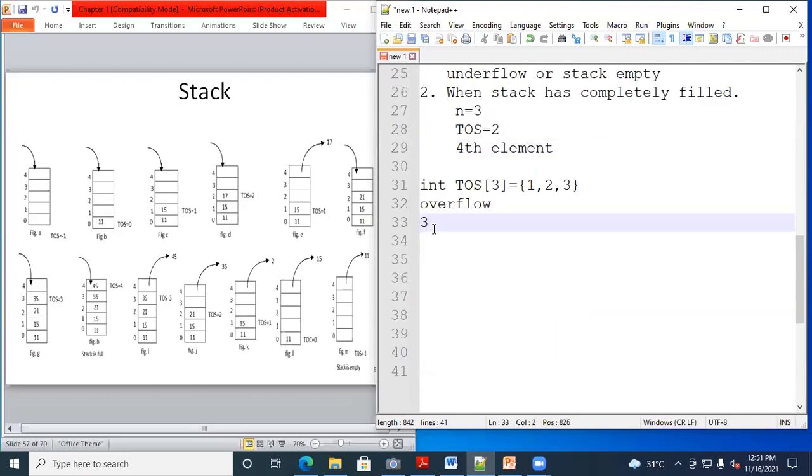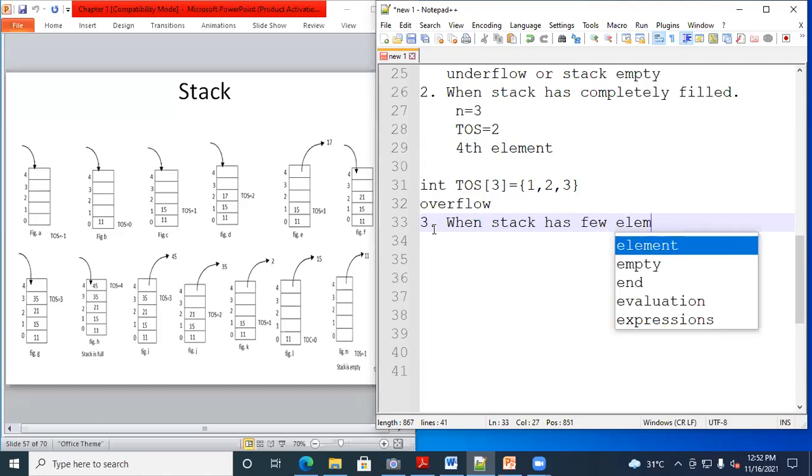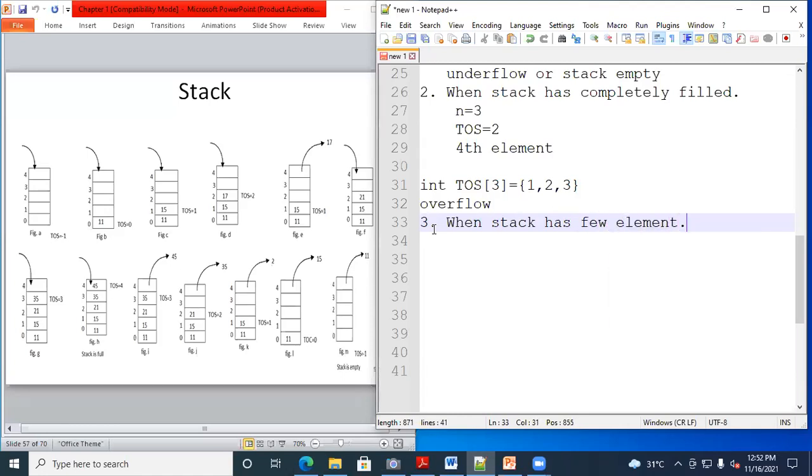After that, the next condition. So the third representation we need to consider is when the stack has a few elements. Now how do we represent this condition?